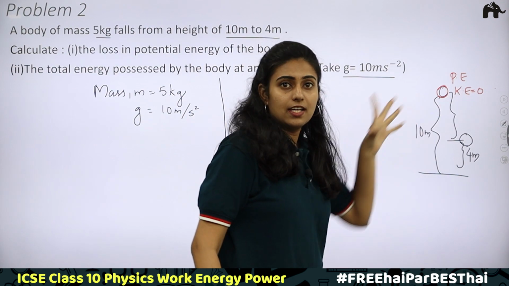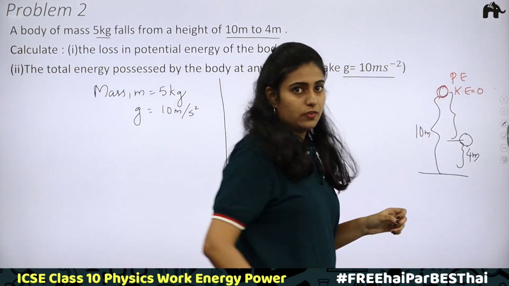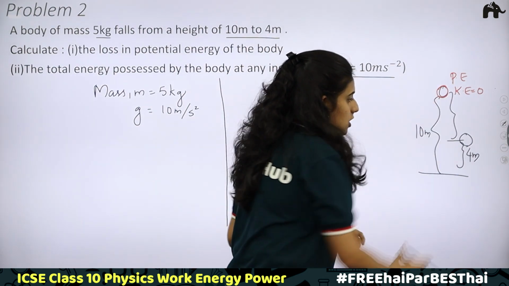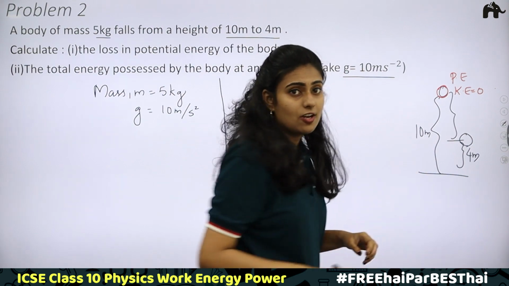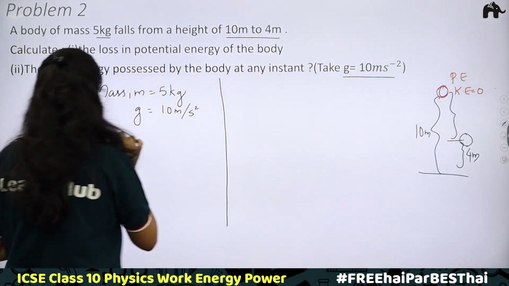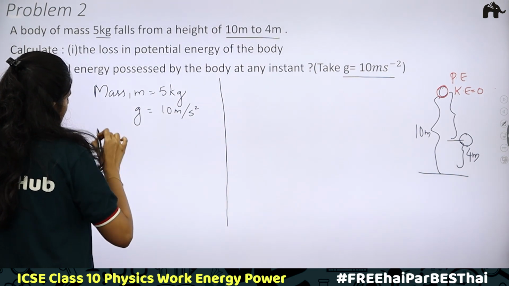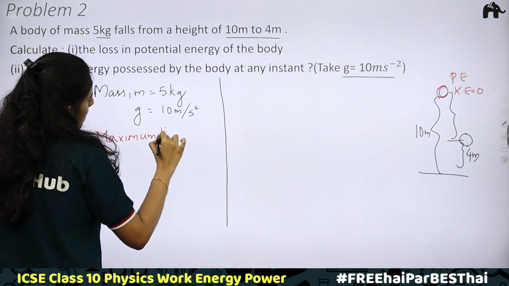You also know the kinetic energy will be equal to 0 at this point. Why? Because the body is not moving. If you take any other positions, there will be velocity. Why? When a body moves, it has velocity and it will have kinetic energy. So, here, when you take maximum height,